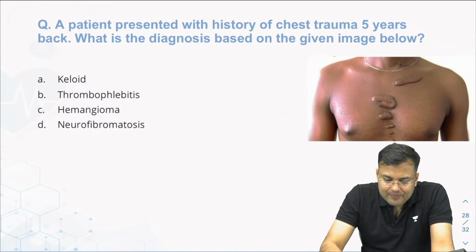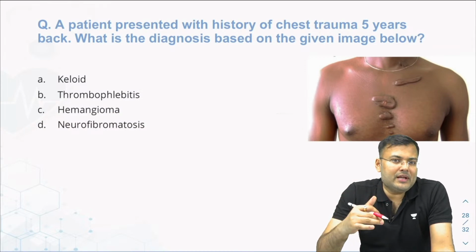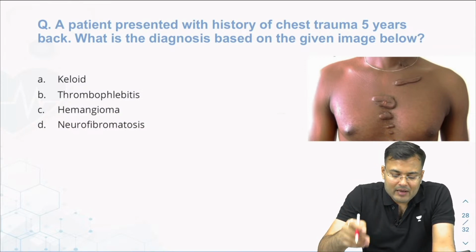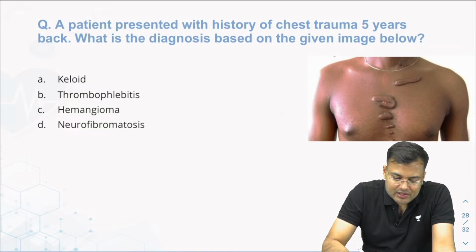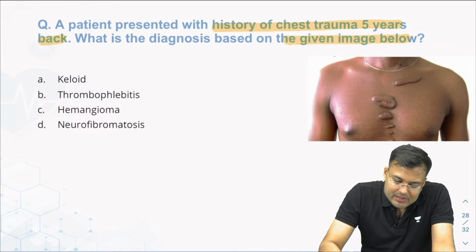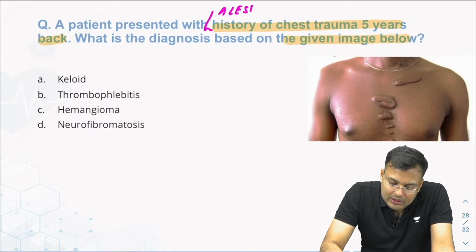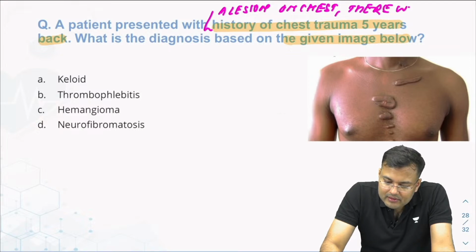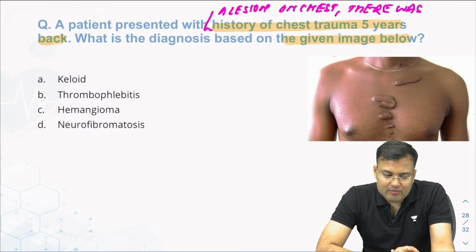Now, see this question. I think there was a different image. I couldn't find that image. That's why I'm putting this image here. See the question. Patient presented with history of trauma 5 years back. What is the diagnosis based on the given image? A patient presented with a lesion on chest. There was history of chest trauma 5 years back.